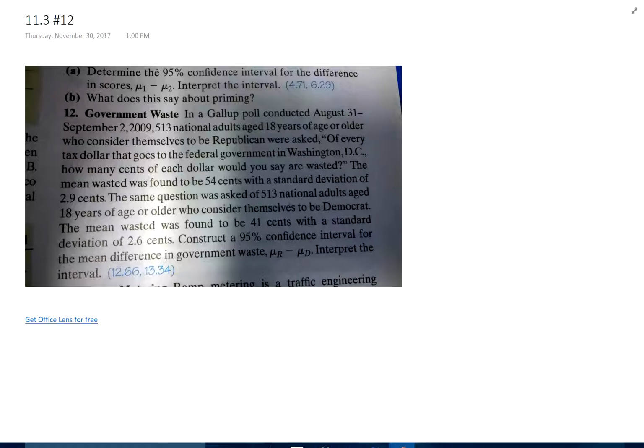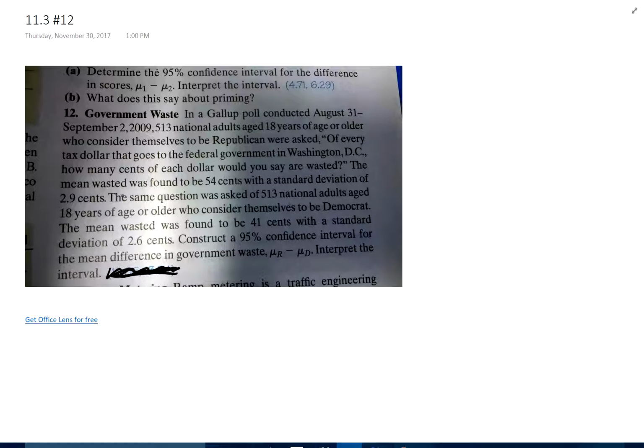Okay, government waste. In a Gallup poll conducted August 31st to September 2nd, 513 national adults 18 years or older who consider themselves to be Republican were asked, of every tax dollar that goes to the federal government in Washington, how many cents of each dollar would you say are wasted?